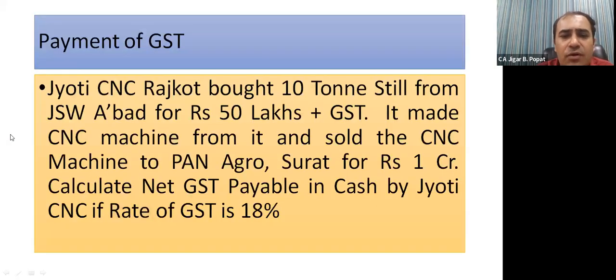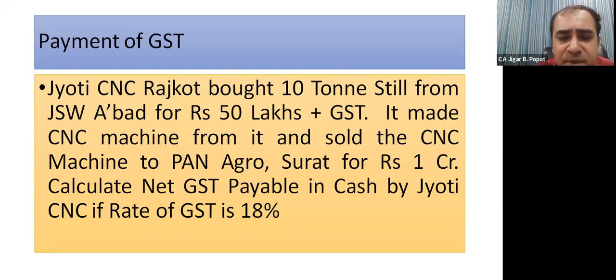Jyoti CNC Rajkot purchased 10 ton of steel from JSW Ahmedabad for 50 lakhs. And as we have seen, Jyoti CNC paid 50 lakhs plus 9 lakhs tax to JSW. Here 9 lakhs, that is 4.5 lakh CGST and 4.5 lakh SGST, is known as input tax. And the credit which Jyoti CNC availed is called input tax credit. It made a CNC machine from it and sold the CNC machine.